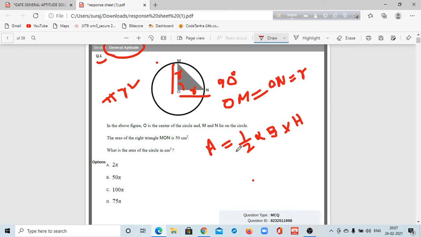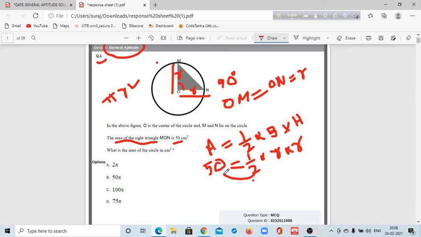Now you can solve this problem because, look, the area of the right triangle is 50. So you can put the value 50, and half into base, where base means r, into height, where height equals r.